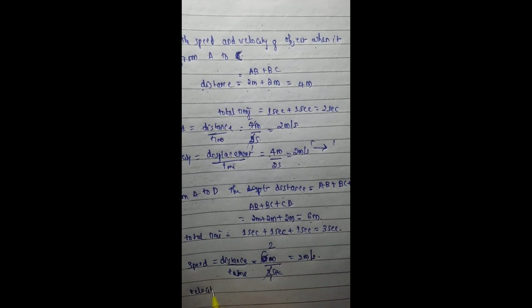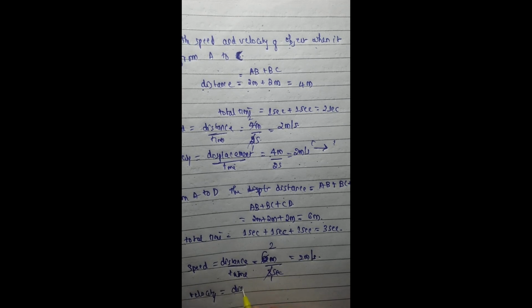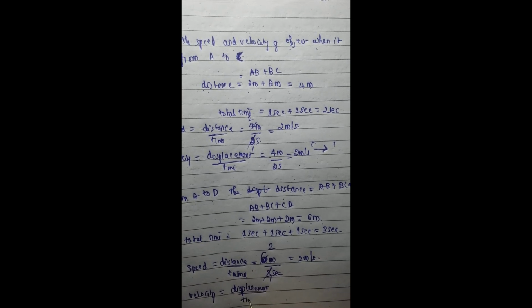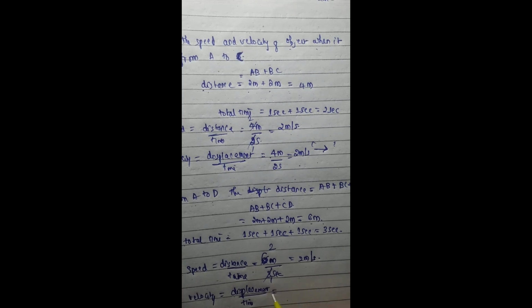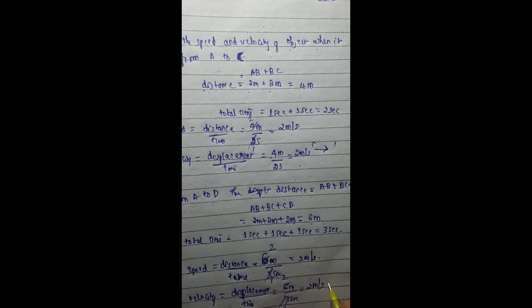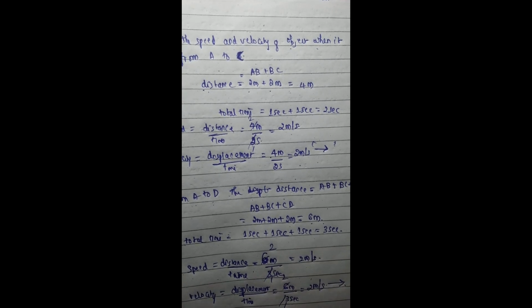Velocity value again we can find as displacement by time, here the displacement is equal to distance, therefore again we are getting the displacement value as 6 meters but towards the east, divided by time interval is 3 seconds, therefore 3 ones are 3, twos are again 2 meter per second towards the east.